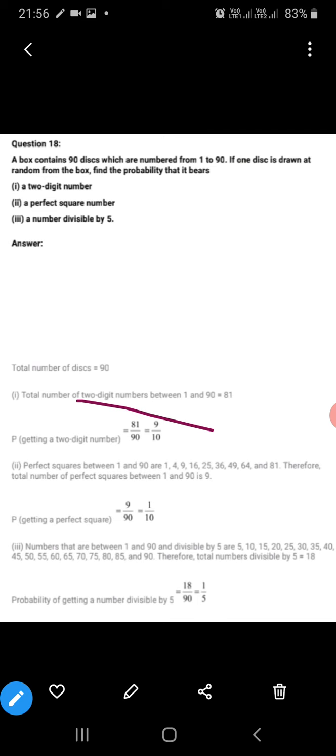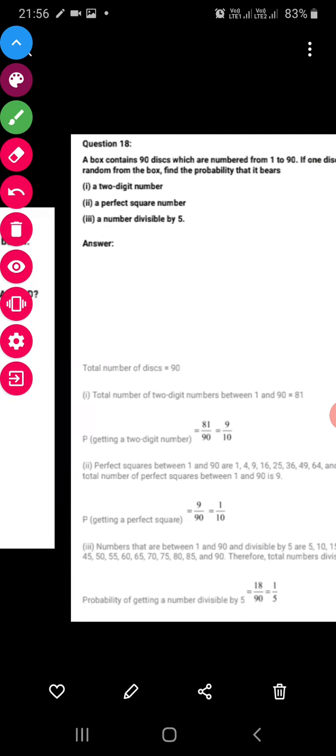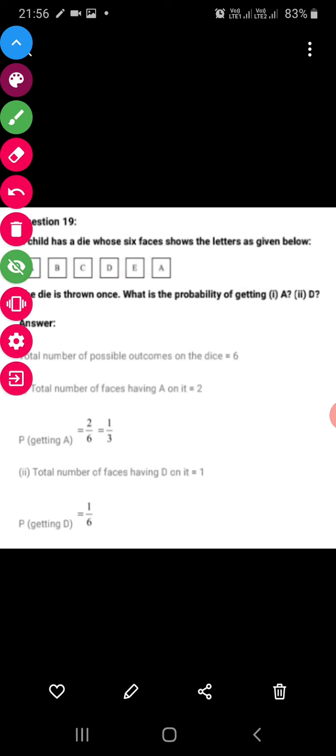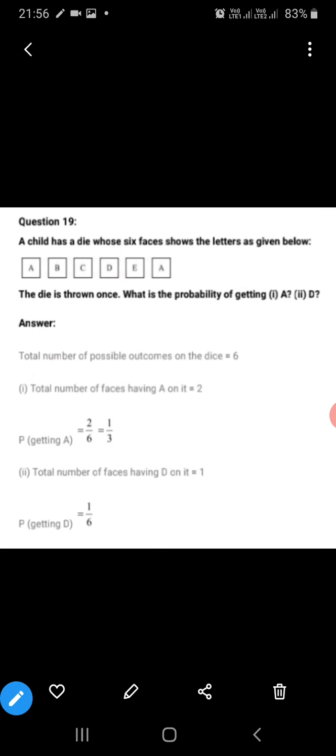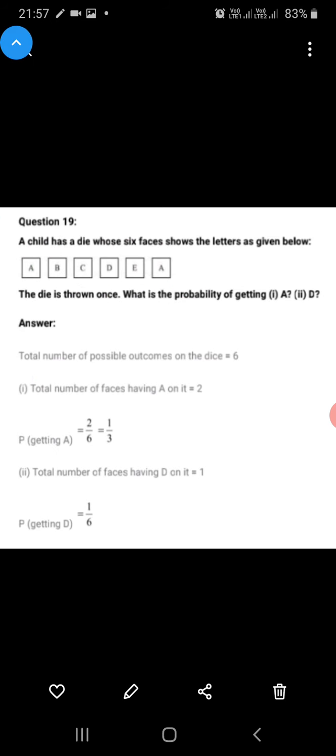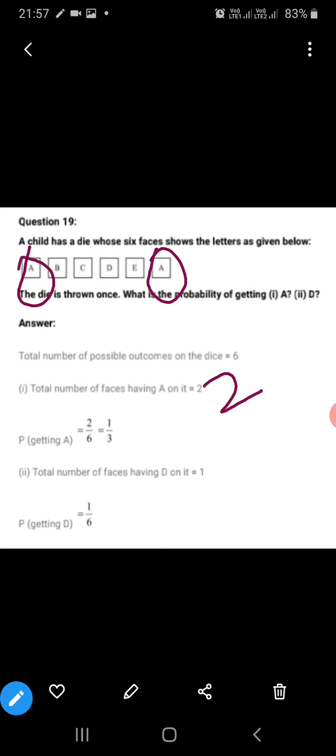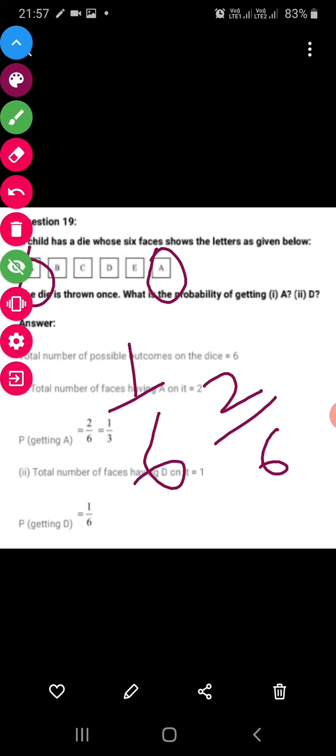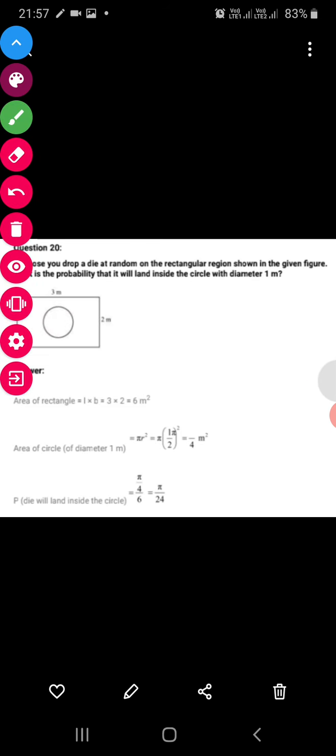Next question. It says a child has a die with the following faces: A, B, C, D, E, A. Now the question asked is: A. What is the probability of getting A? How many A are there? 2 A's are there. So 2 upon 6. D. Only one D is there. So 1 upon 6. So 2 different probabilities and 2 different answers.